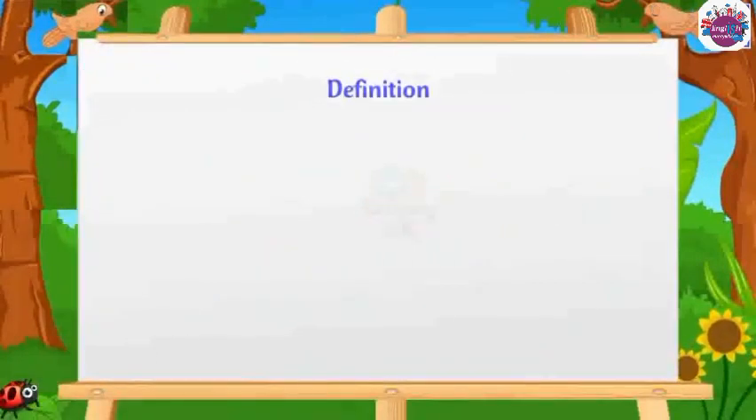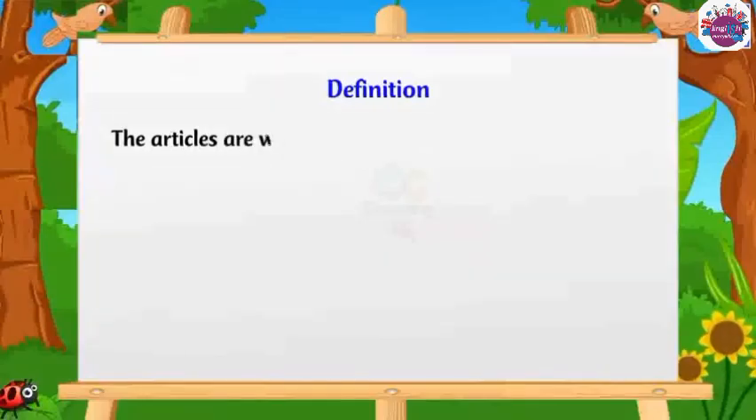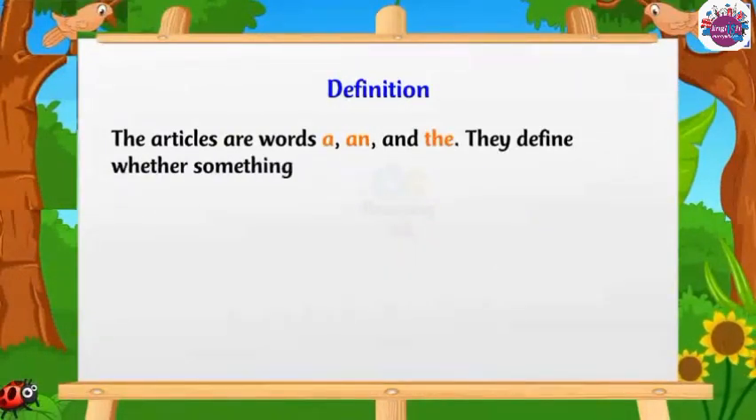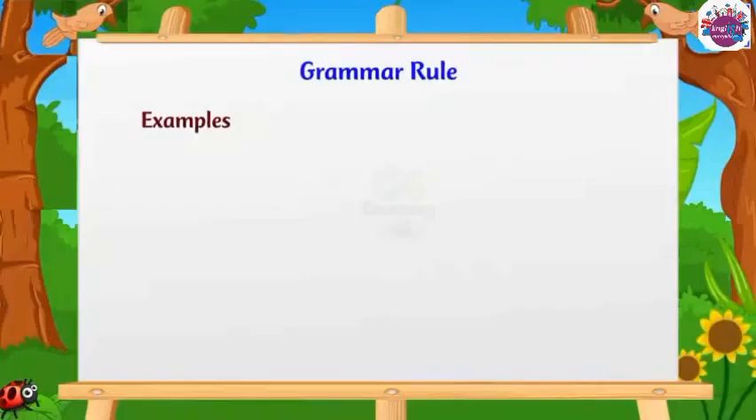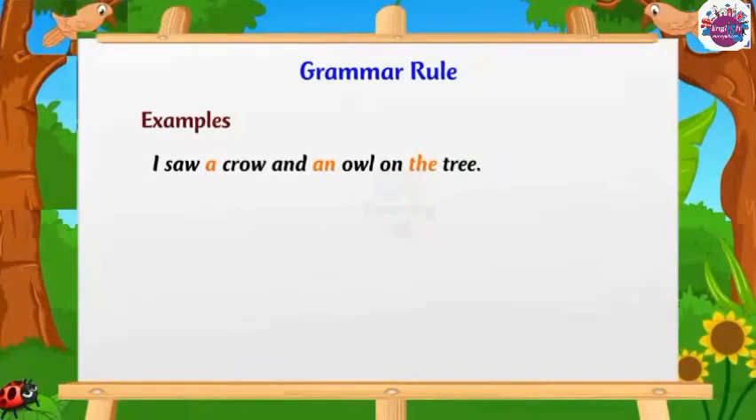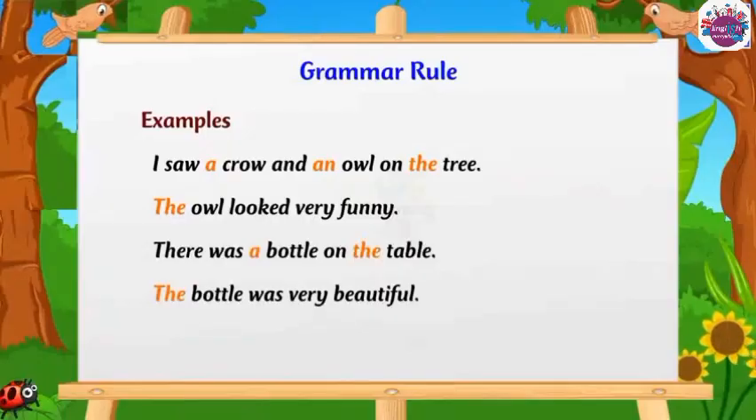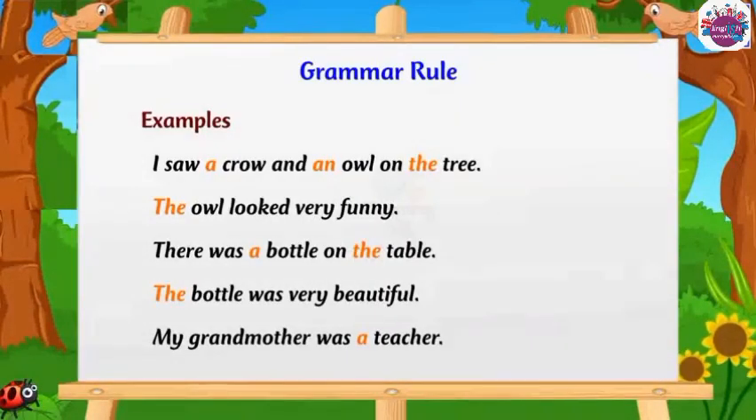Articles. Definition. The articles are the words a, an, and the. They define whether something is specific or unspecific. Grammar rule. Examples. I saw a crow and an owl on the tree. The owl looked very funny. There was a bottle on the table. The bottle was very beautiful. My grandmother was a teacher.